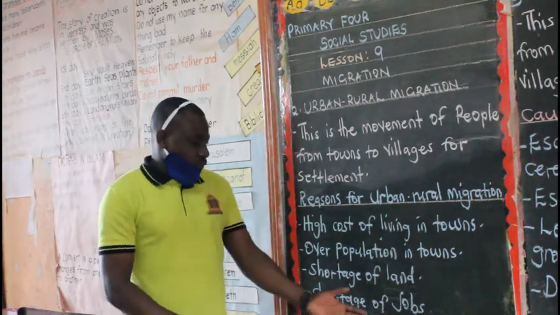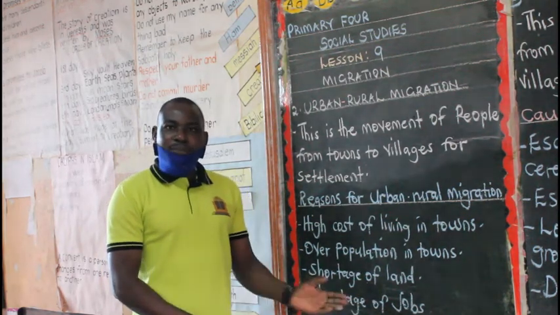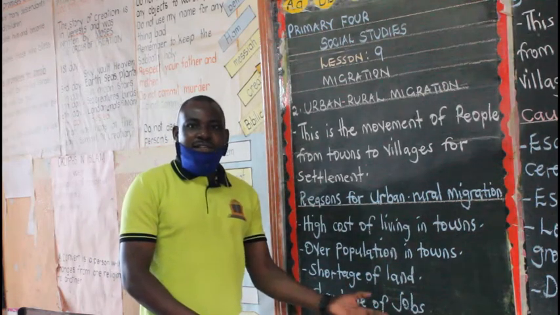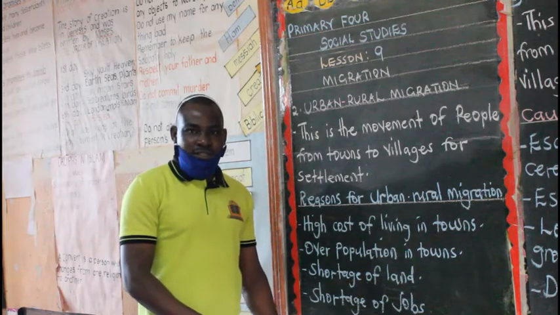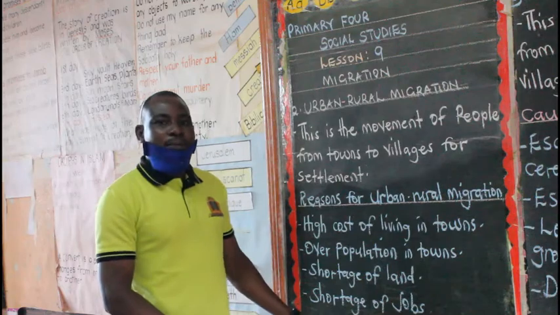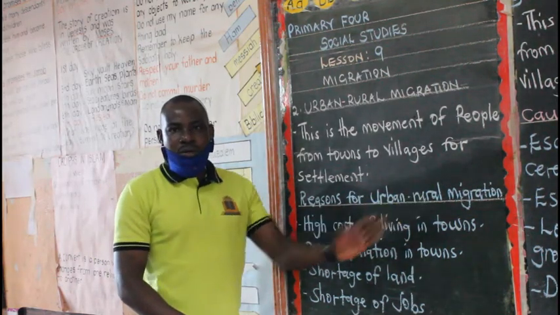Then you also have shortage of jobs, or unemployment. Some people do not have jobs in the urban areas, and such people are advised to go back to their villages. So these are some of the reasons why people are migrating from urban areas to rural areas.